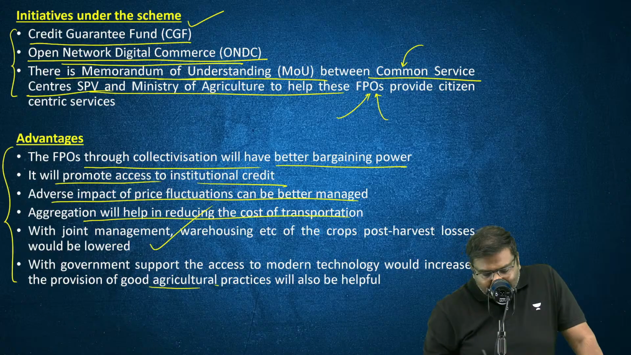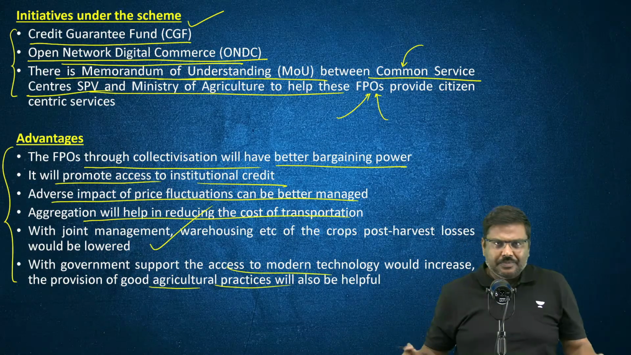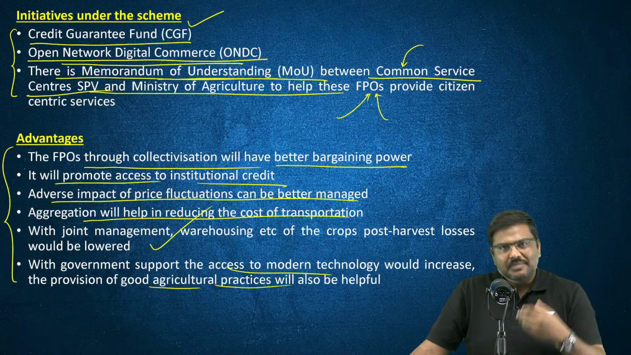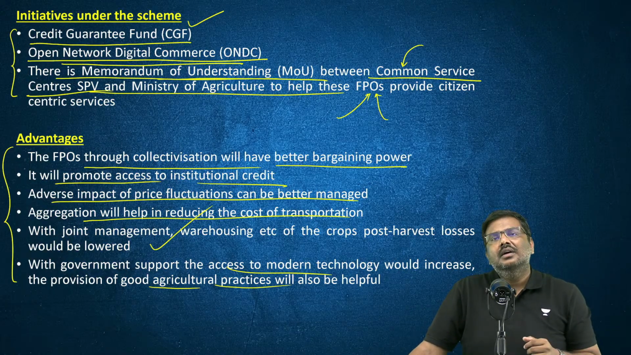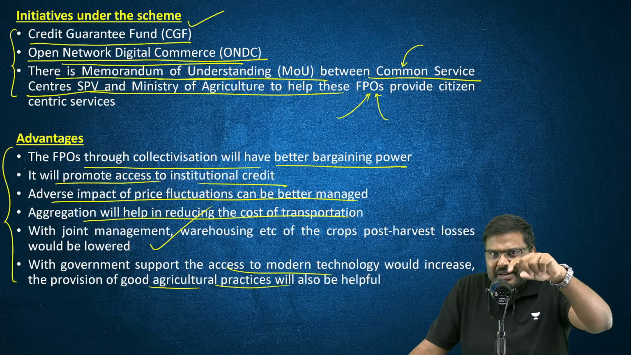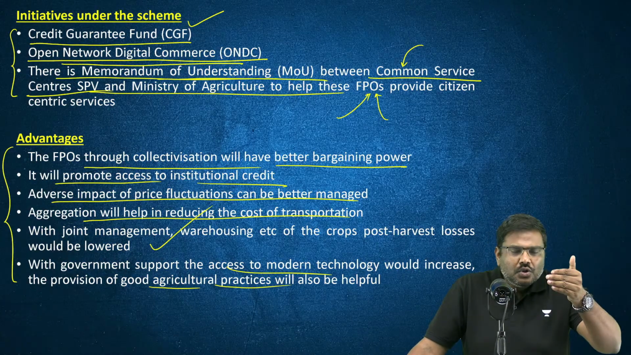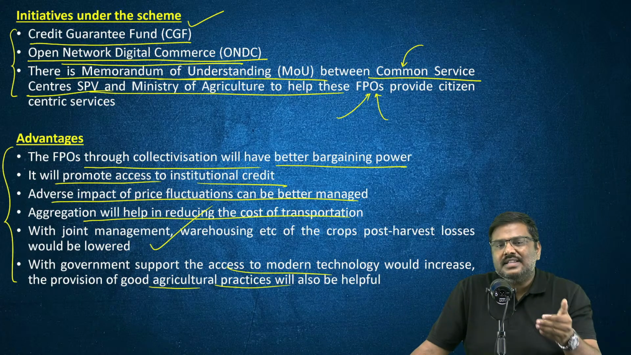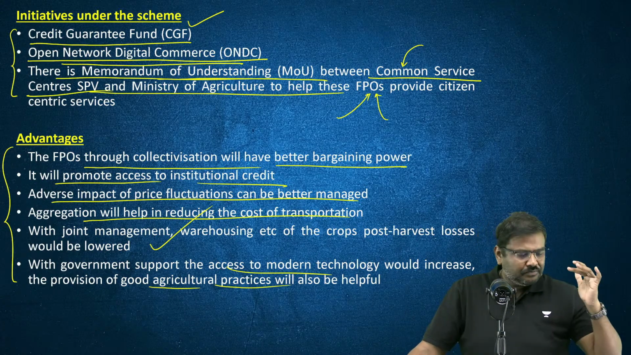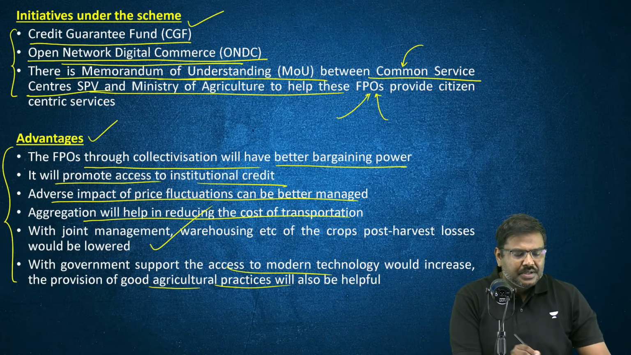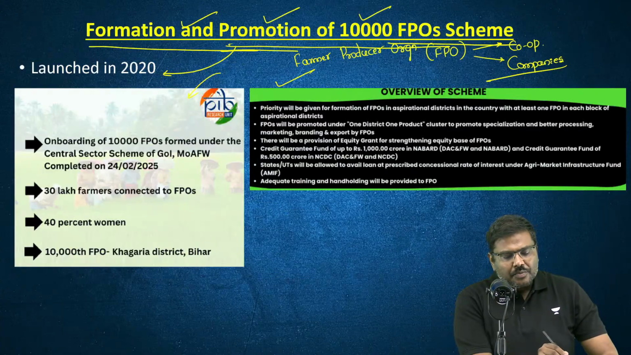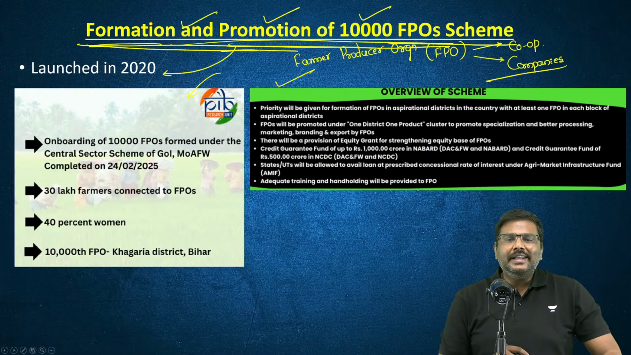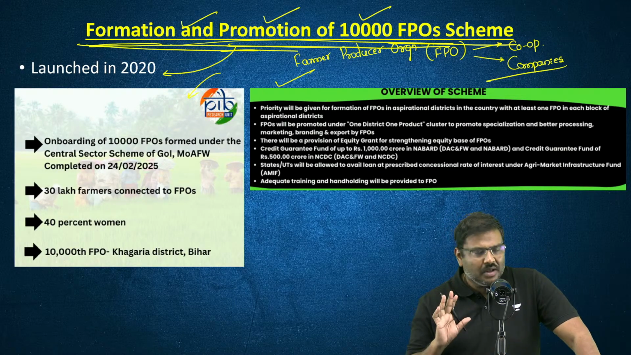Government support and access to modern technology: I told you this, the government is providing training to the FPOs, that is the farmers who are part of them. They are providing information regarding better technologies, so the farmers will be able to get access to better knowledge and utilize that in production. These are some of the advantages of this initiative of the Government of India, that is, the formation and promotion of 10,000 FPOs scheme.